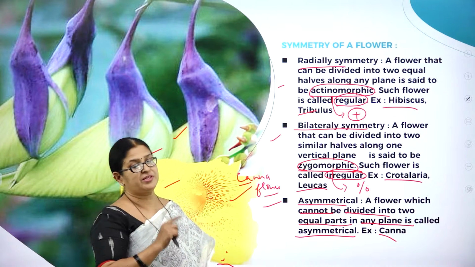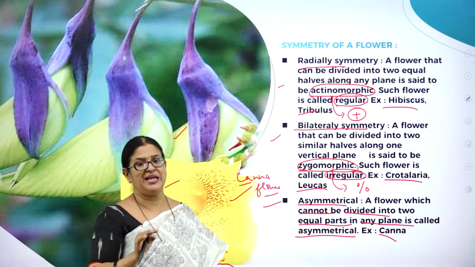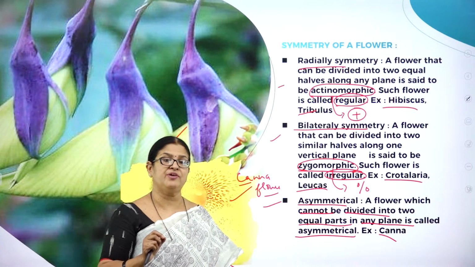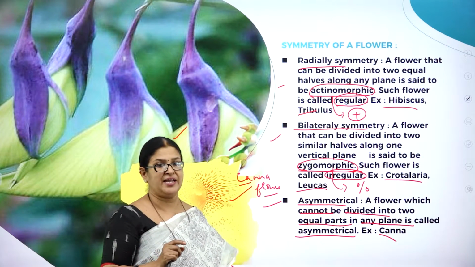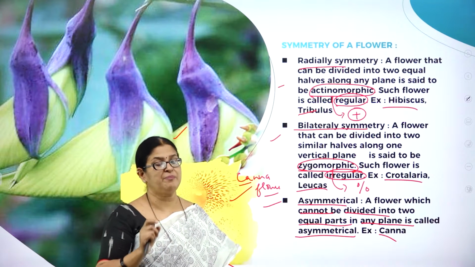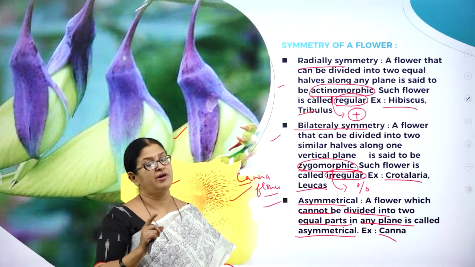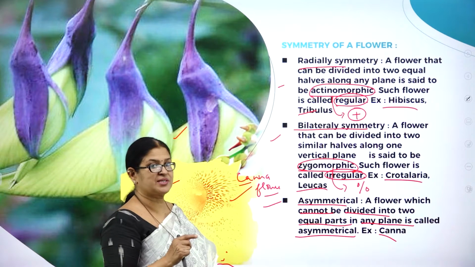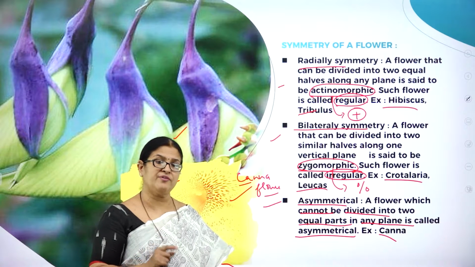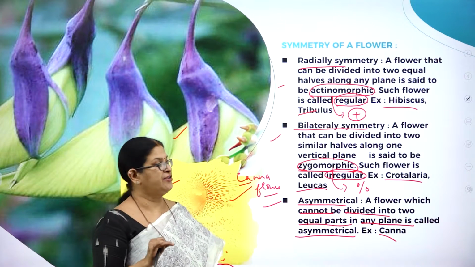I repeat, with respect to symmetry of a flower, you come across asymmetrical, radial symmetry and bilateral symmetry. What is asymmetrical? You are not able to cut the body of a flower into two equal halves in any plane. Example, canna. What is radial symmetry? You are able to cut the body of a flower into two equal halves in any plane or any direction. It is called radial symmetry, actinomorphic flower or regular flower. Example, hibiscus and tribulus. What is bilateral symmetry? You are able to cut the body of a flower into two equal halves in only one plane. It is called bilateral symmetry, zygomorphic flower and irregular flower.